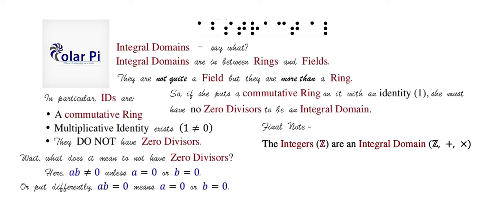You can multiply two integers and it will not equal 0 unless one of the integers is 0, right? But they're not fields, because remember, fields require multiplicative inverses, and so with respect to multiplication, what's the inverse of, for example, 5? Well, it would have to be 1 over 5, but 1 over 5 is not an integer. Okay, cool.